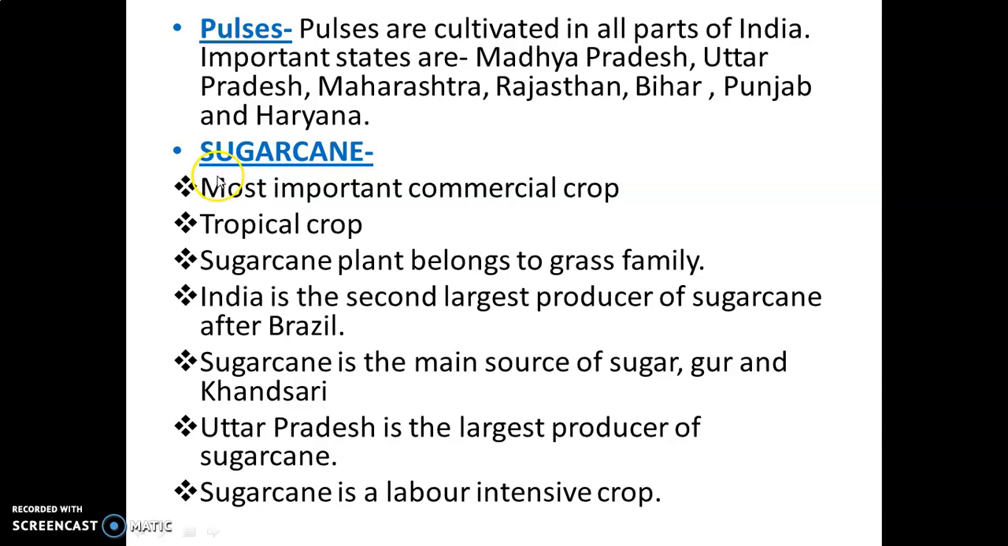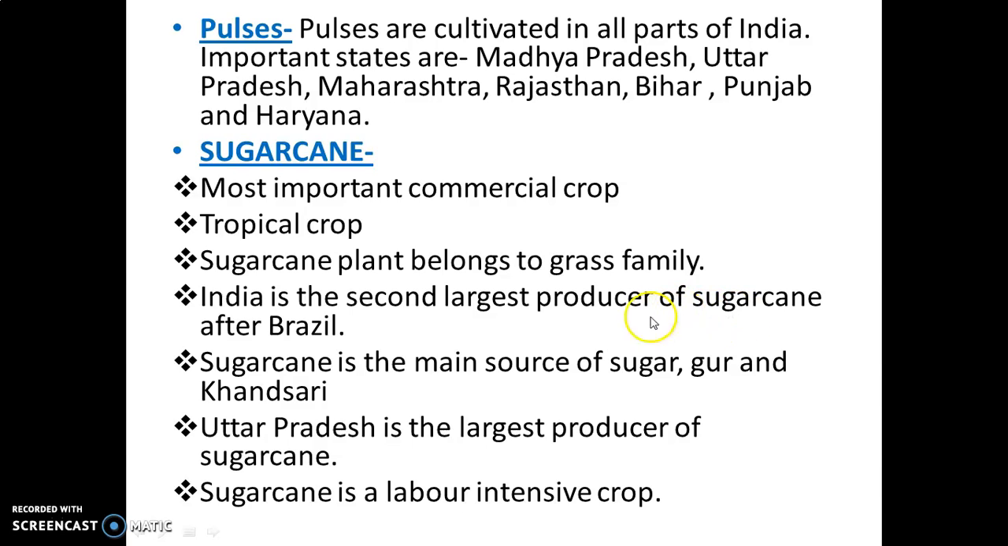Now, after all these food crops, we have to start with commercial or cash crops. Now what is a commercial or cash crop? The crop we cultivate only for selling purposes. So the most important commercial crop is sugarcane. It is a tropical crop that needs high temperature and a good amount of rainfall. This plant belongs to the grass family.